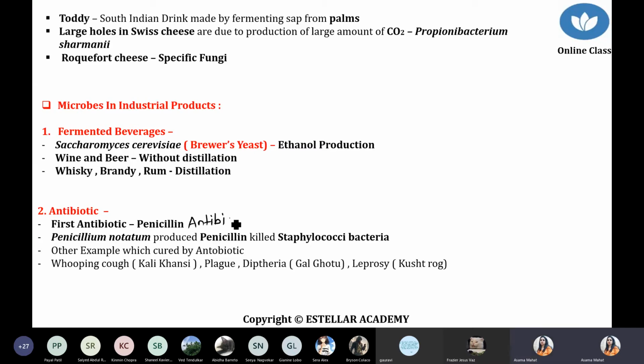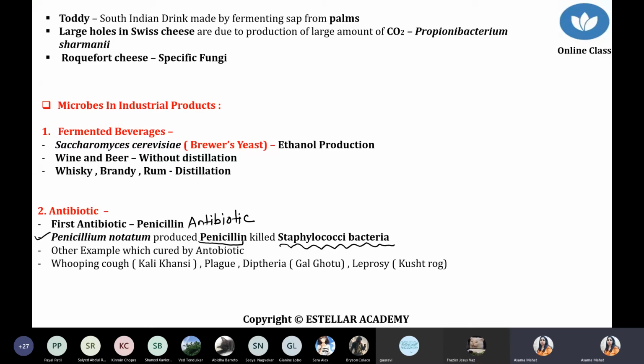Who discovered the penicillin antibiotic? Yes, it's Alexander Fleming. Alexander Fleming first discovered the penicillin antibiotic during the Second World War, which is obtained from a fungus, Penicillium. Penicillium notatum produces the penicillin antibiotic, and this antibiotic can kill staphylococci bacteria.